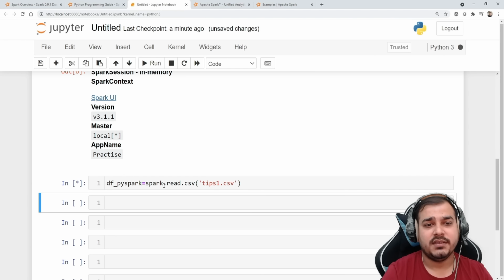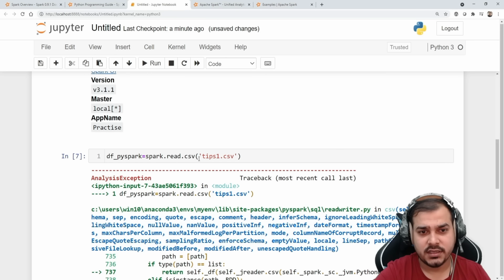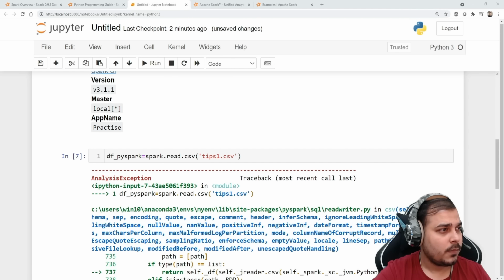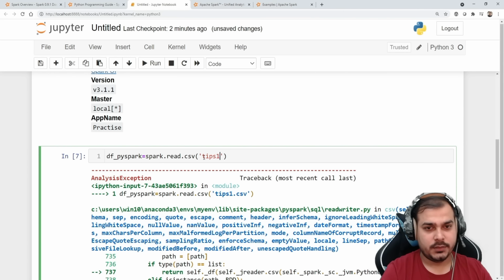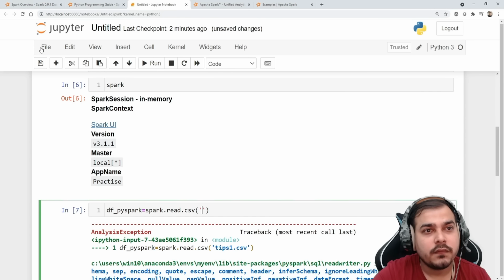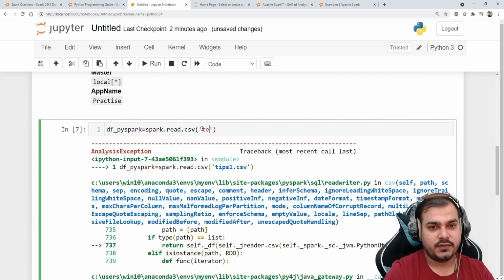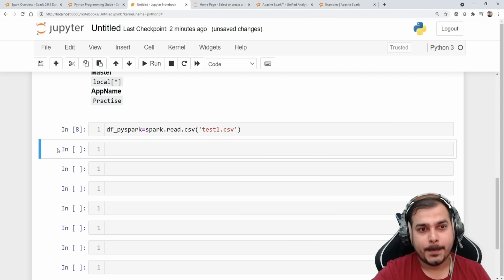If I try to execute it, I'm getting an error saying that this particular file does not exist. Let me see. I think this file is present. Just let me see, guys, why this is not getting executed. I can see test1.csv. Sorry, I did not write the correct file name, it's test1.csv. Okay, this has now worked.